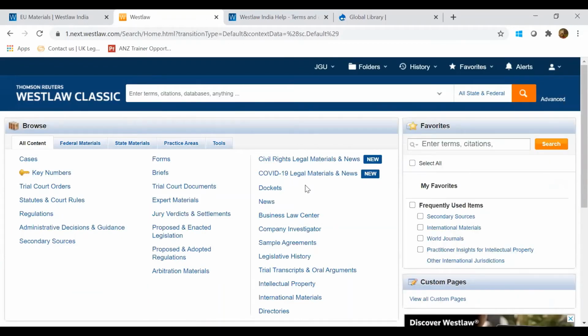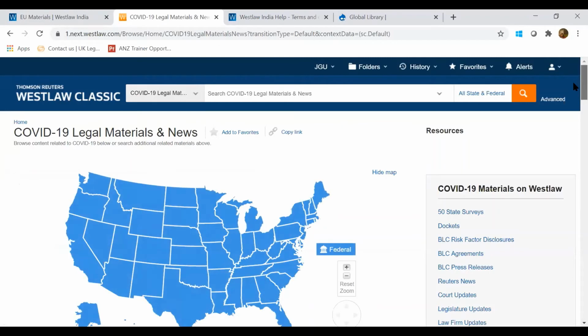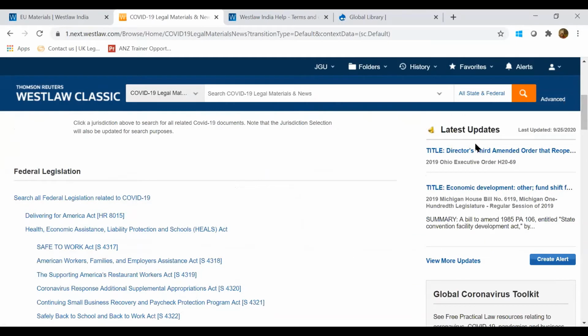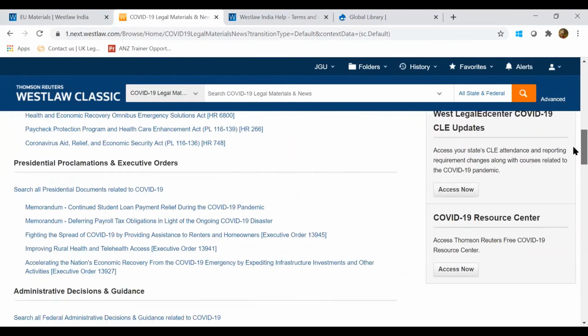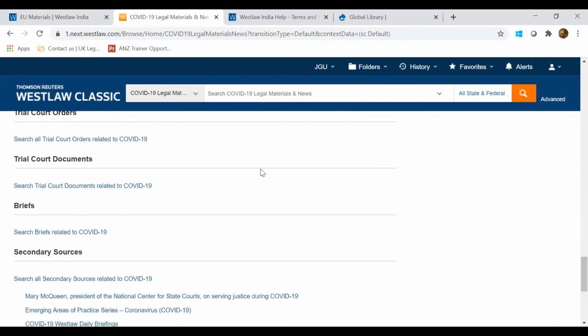Apart from this, there are a couple of new sections introduced for US. There is COVID-19 legal material and news, which is updated on a daily basis. If I click on this, it gives access to all the new resources added related to COVID-19. These are the latest updates, and the last updated date is today. You can find the federal legislation, cases, and all the things newly added related to COVID-19 only.